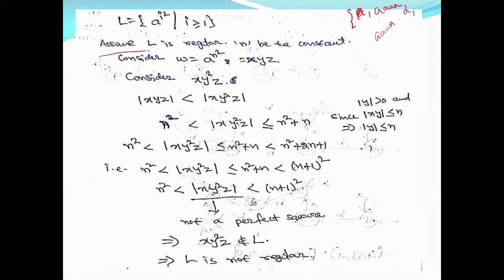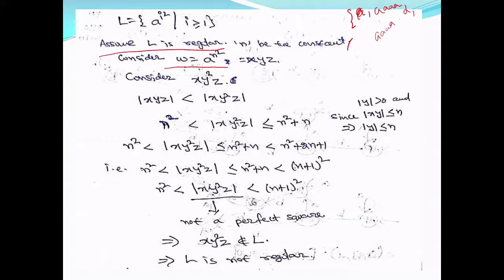Assume that L is regular and n is the constant defined by the pumping lemma. When it is regular, the pumping lemma should be satisfied. Now you have to consider a string whose length is greater than or equal to n. So I am considering a power n square, because n is some integer, its square will exist.